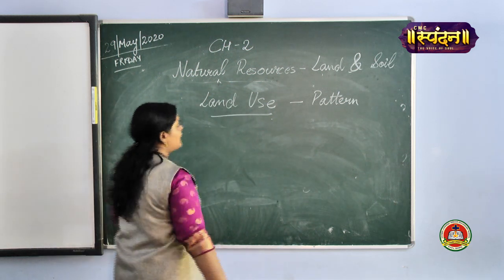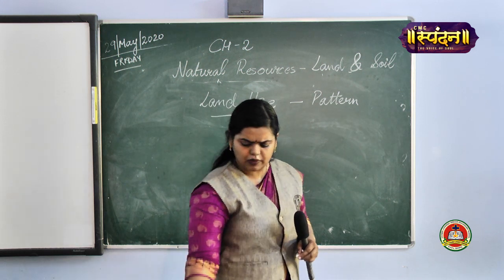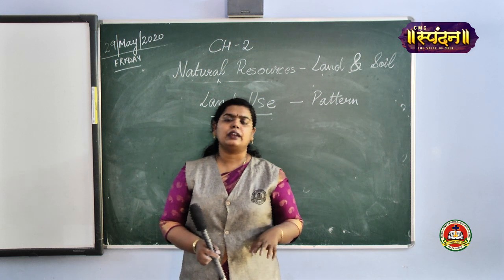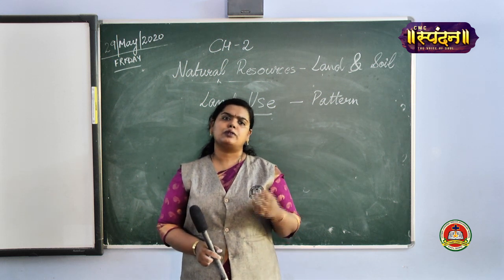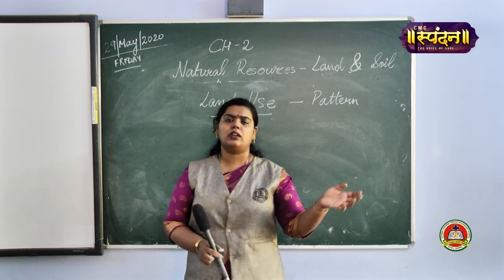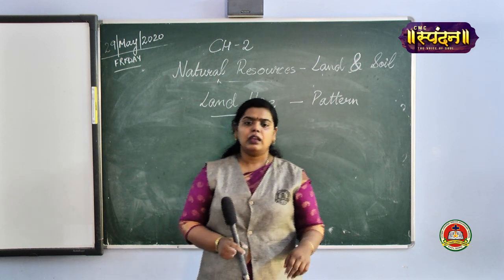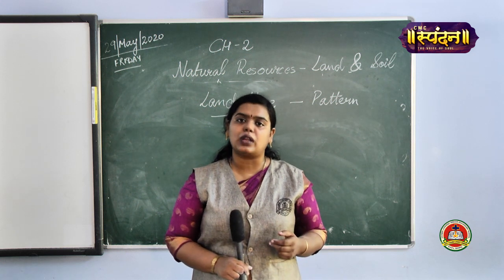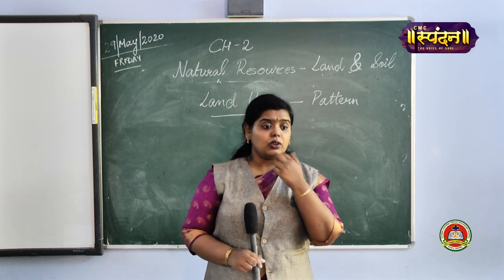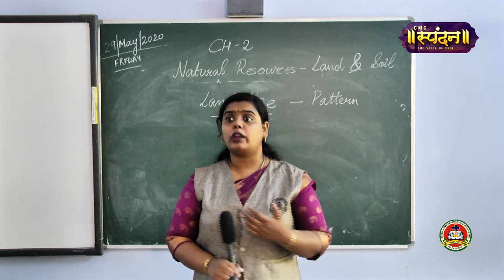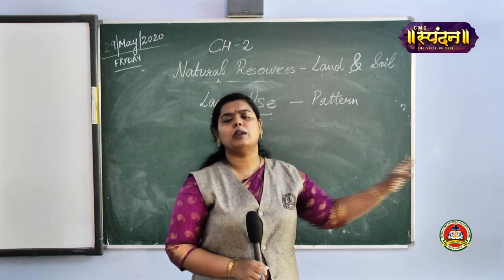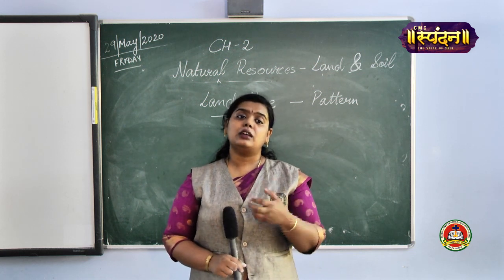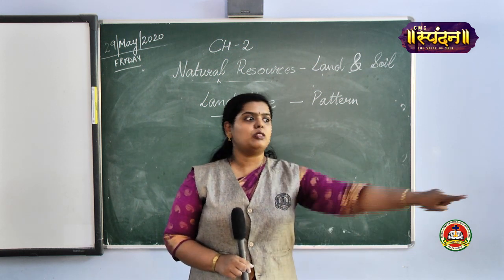Now we are saying land usage. Yes, we have different types of land depending on the quality: productive land and unproductive land. And depending on the ownership, we have individual land or private land, or else community land. Yes. Now, how do you utilize this land? On what basis do you utilize this land? Whether you are using it for agriculture or industrial purpose, or for just setting up an organization. On what basis do you encourage other people to start a business on this particular land?